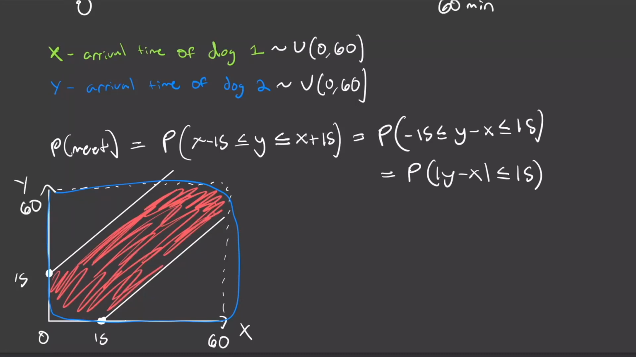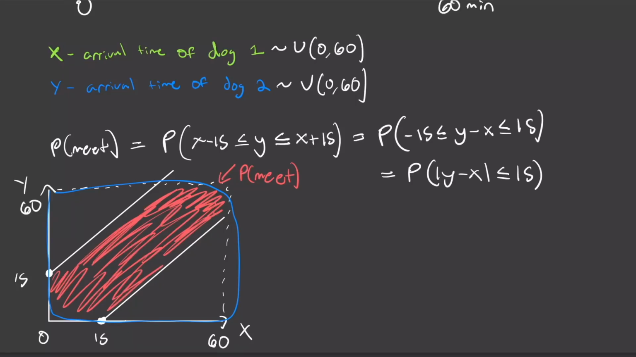So this blue square right here is basically the land of 100% probability. We know that x and y's arrival times are both going to be between 0 and 60. This is our land of 100% probability. And because they're uniformly distributed, we know every point on here is going to be equally likely. And that property tells us that we can just find the probability of them meeting, represented by this red region right here, by taking the area of the red region and dividing it by the area of